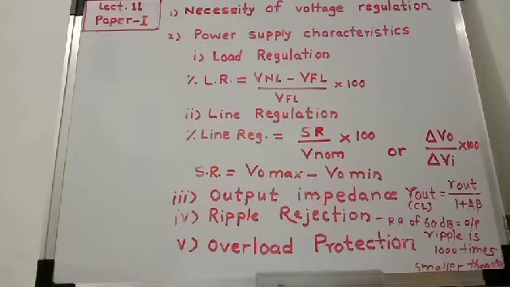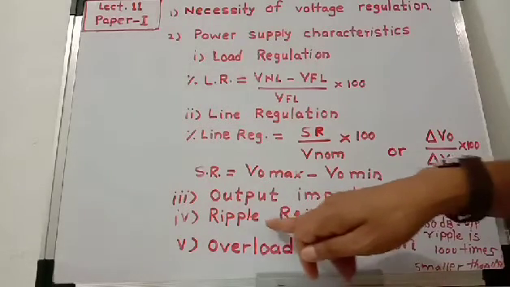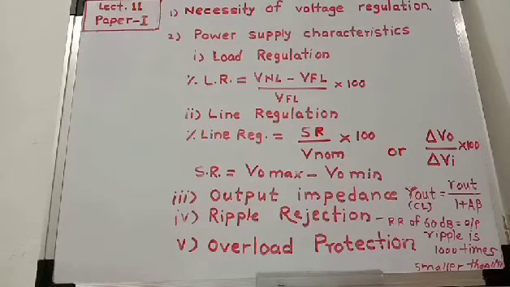For example, RR of 60 dB means the output ripple of the power supply is 1000 times smaller than the input ripple.